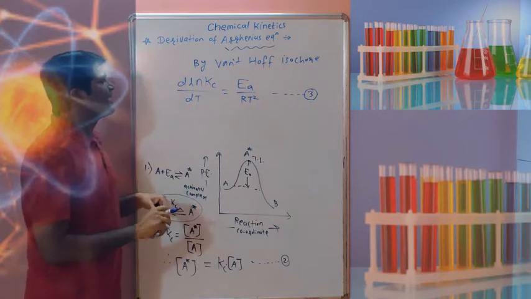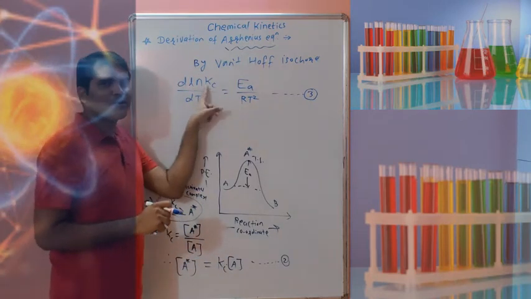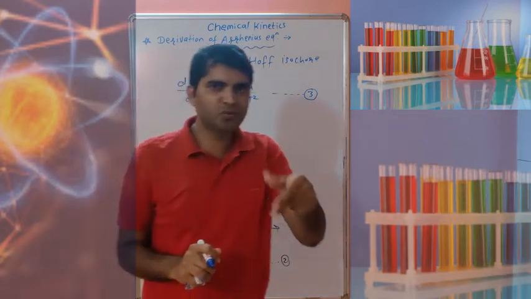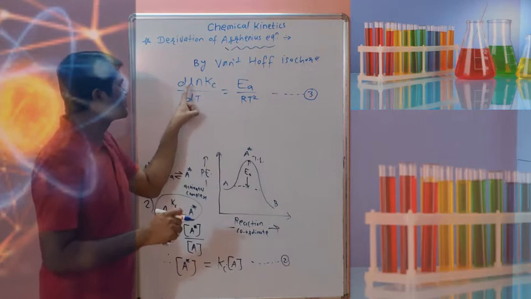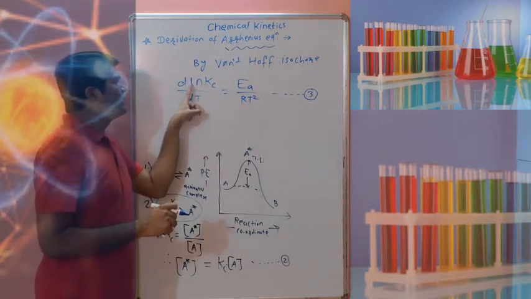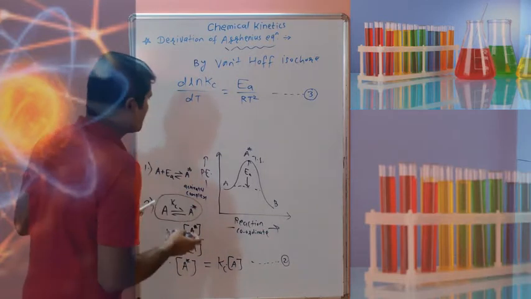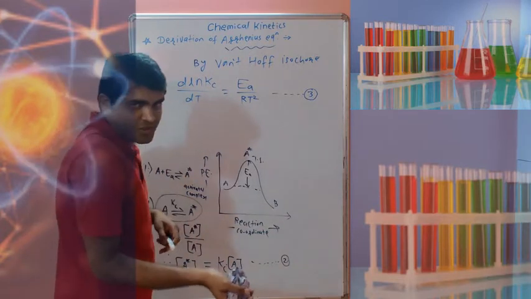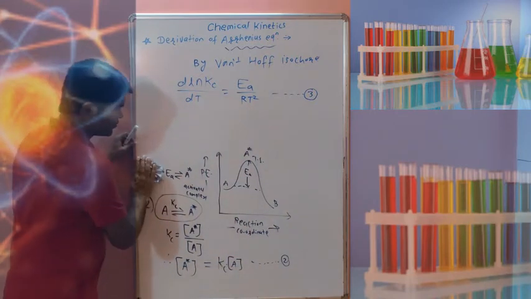Now what is the Arrhenius equation? It is d ln K upon dT, where instead of the equilibrium constant Kc we write the rate constant K. So what we have to prove is that d ln Kc upon dT is equal to d ln K upon dT. To prove that, we require the next Arrhenius assumptions.